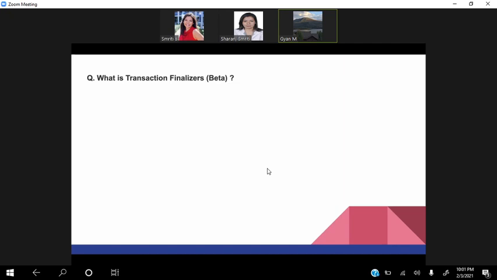Basically, a transaction finalizer helps us attach any specific action we want to take, for example if there is some failure or if the job passed, some action we want to take after that. That is what a transaction finalizer does. We can understand it with the help of an example.